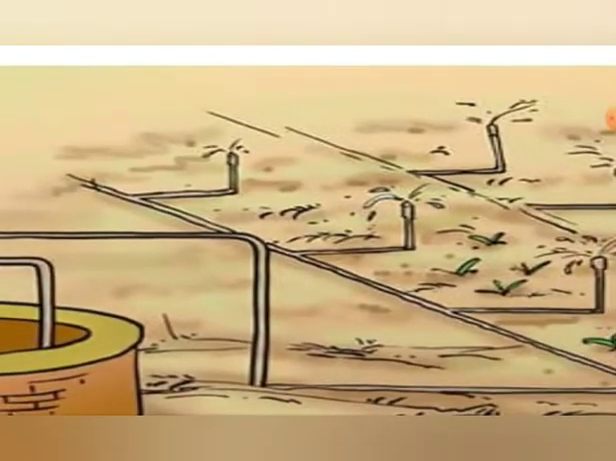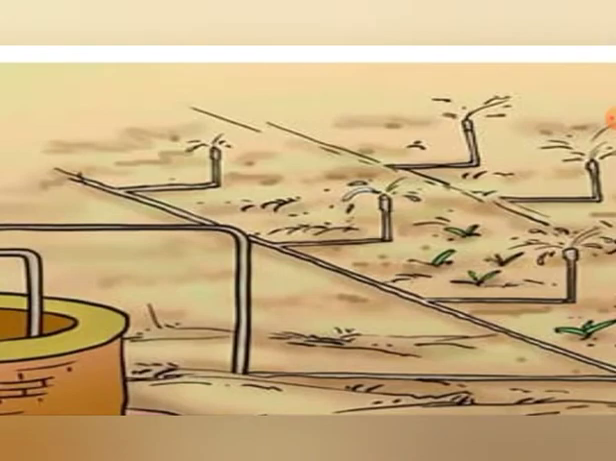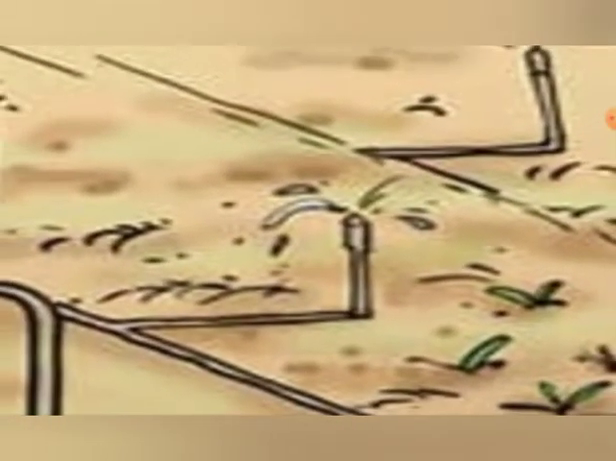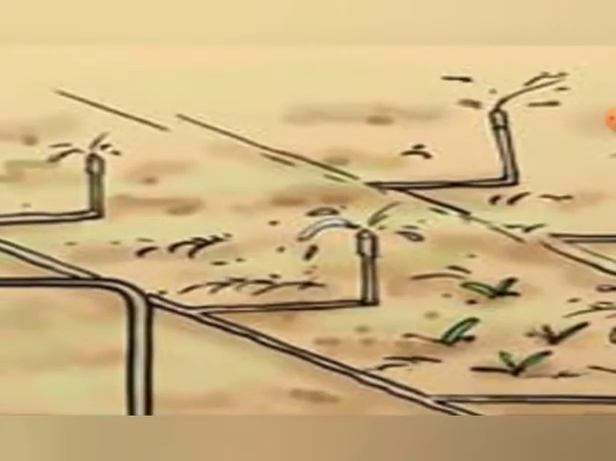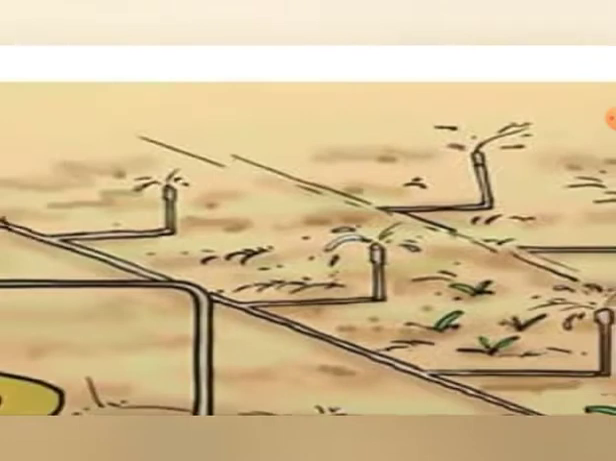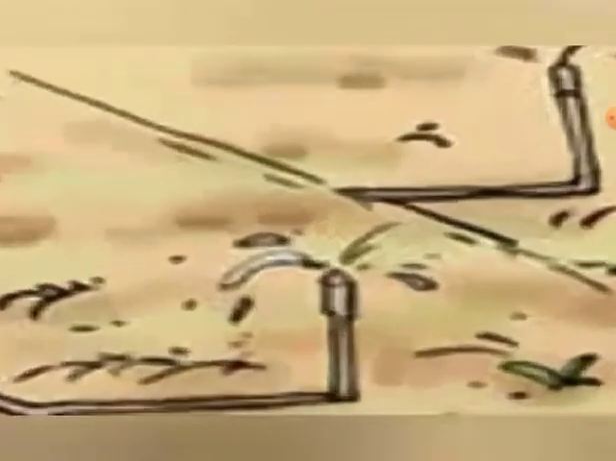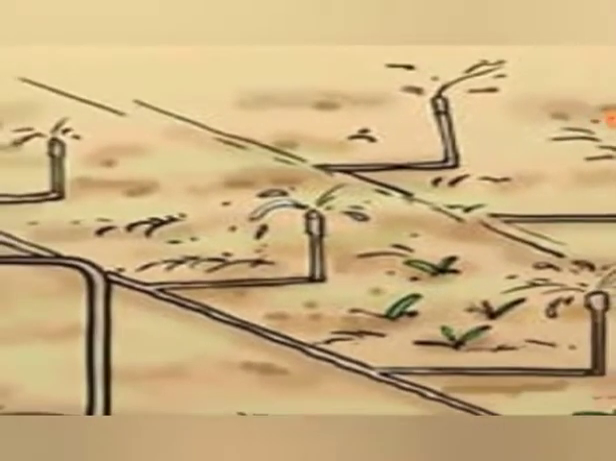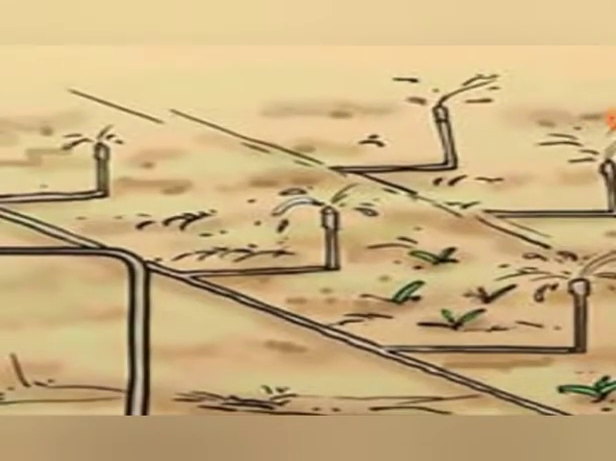which are narrow in diameter, and they carry some vertically inclined tubes, and at the top of those vertical pipes there are some nozzles. When there is water pressure, these nozzles rotate and the water is sprinkled over the crop in such a way that it is like raining.